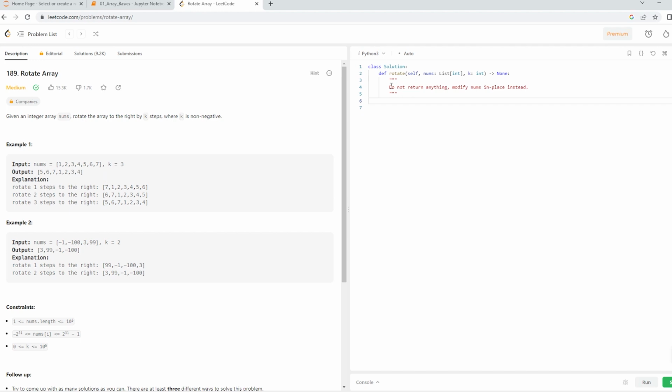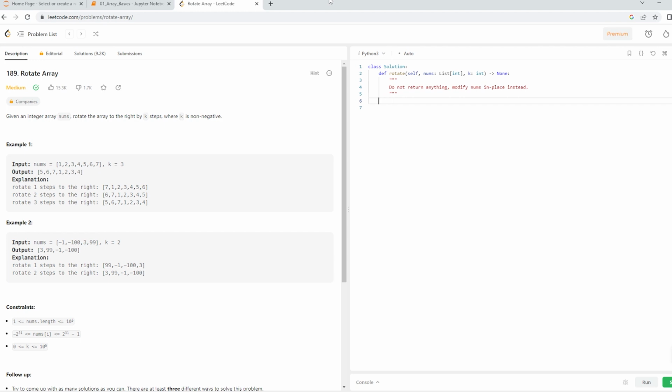This is the way it works, and it says in the problem, do not return anything, modify nums in place instead. So they want a very space compliant solution. In such a scenario, how are you going to proceed with this problem? There are two ways. You can reverse all of the values and try to work with them. I'll show you.